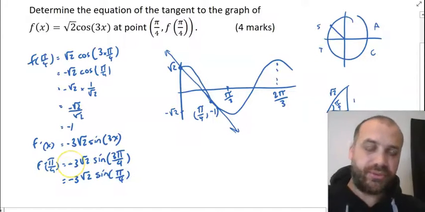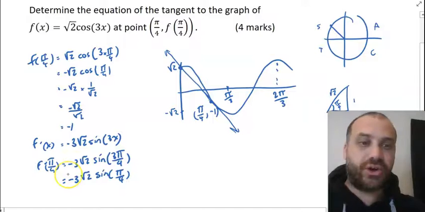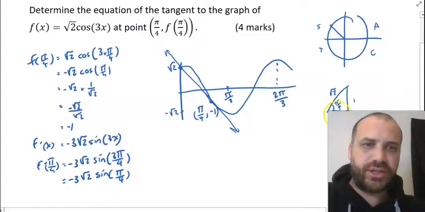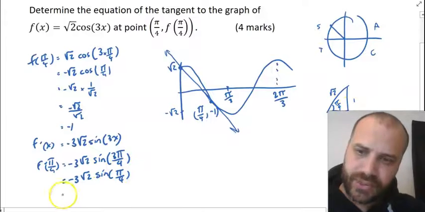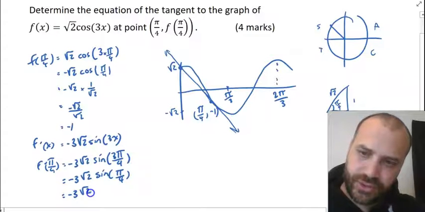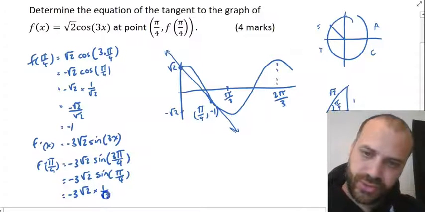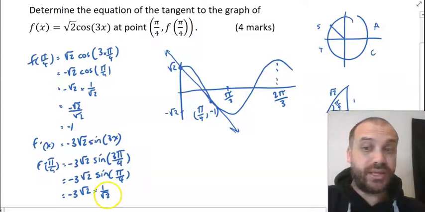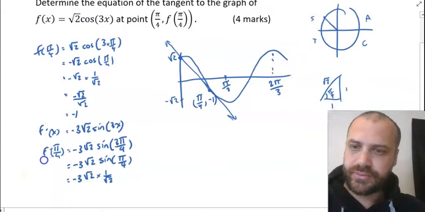It's negative because it was originally negative, right? So the sign doesn't change. And sine pi on 4, again, using our standard triangle, is going to be 1 on root 2 again. So we have negative 3 root 2 times 1 on root 2. The root 2 and the root 2 cancel each other out. We get negative 3.